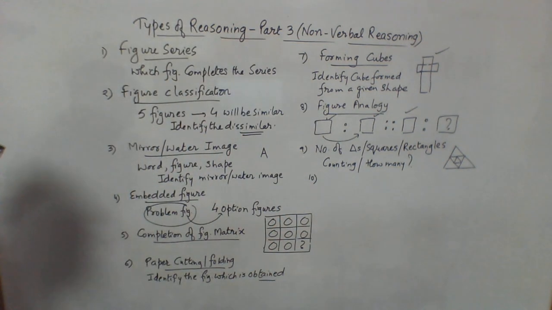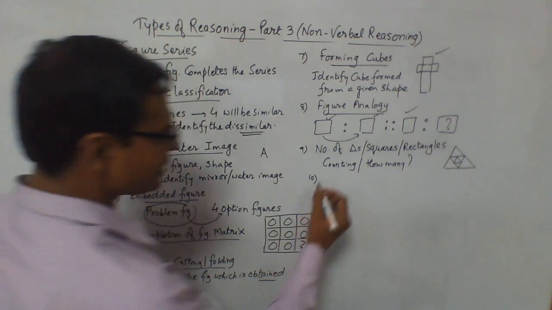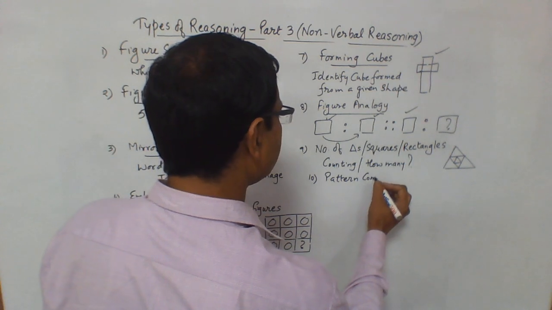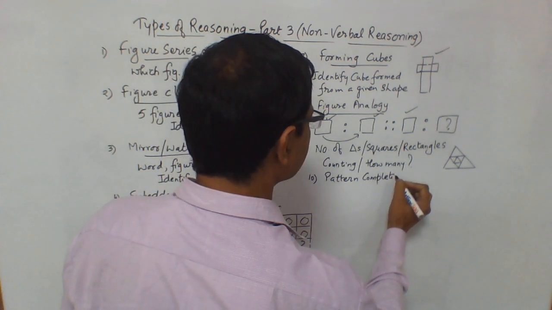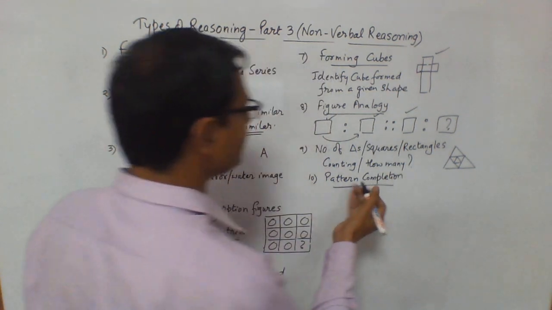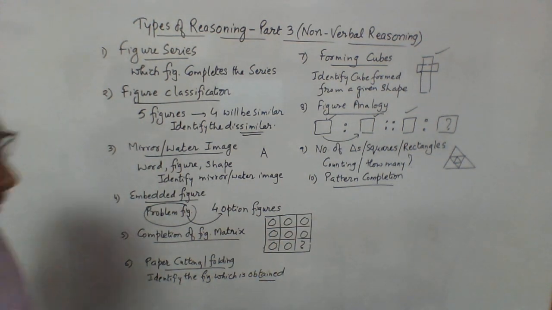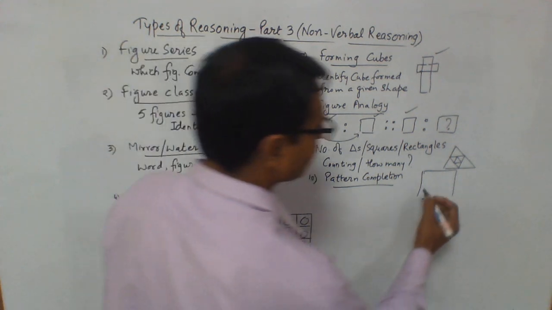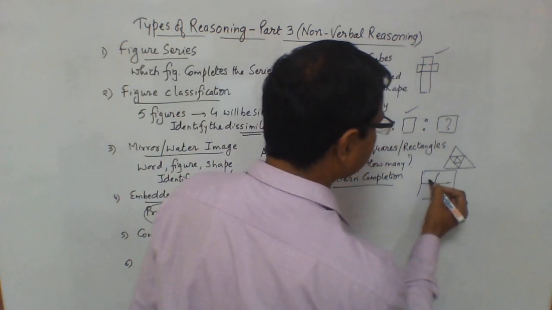So this is the 10th part, which is known as pattern completion. Obviously there has to be a pattern which is to be completed here. Like here I have drawn a matrix. Similar to this, we have a pattern of figure.